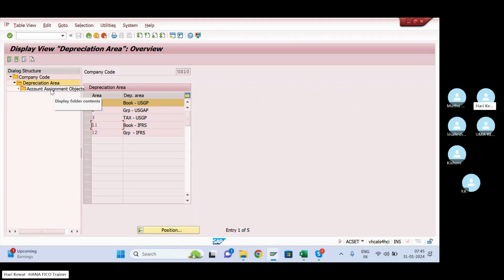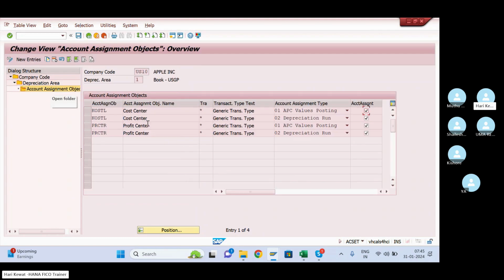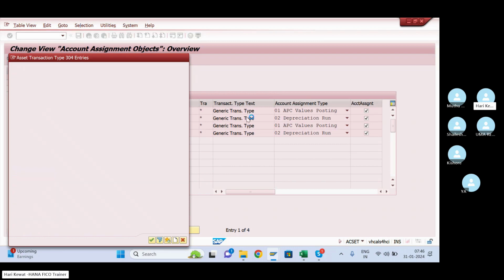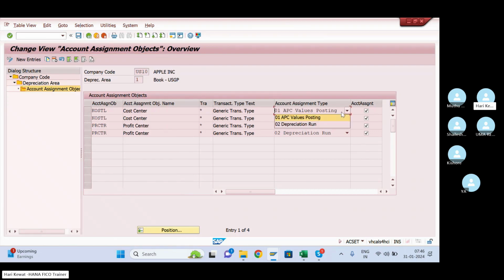So select this one, go to here. For these two transactions, you have to maintain one for acquisition time, another for depreciation run. Here you are not restricting for any transaction type. You are giving for all the transaction types here, and you are telling here one time APC, meaning acquisition, purchase time, another for depreciation run time.